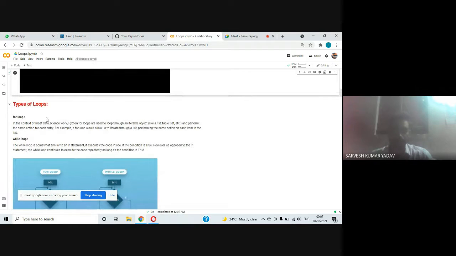Let us move further. Yeah, types of loops. If we are talking about types of loops in Python, only two types of loops are present: for loop and while loop. For loop is a counting type of loop, and while loop is a conditional type of looping statement.